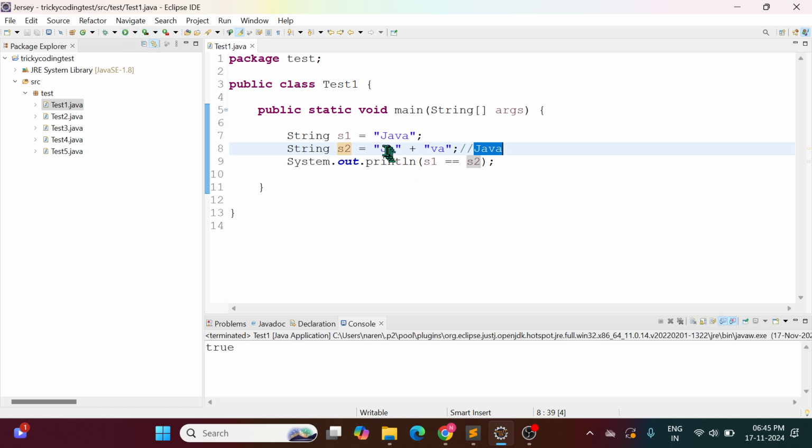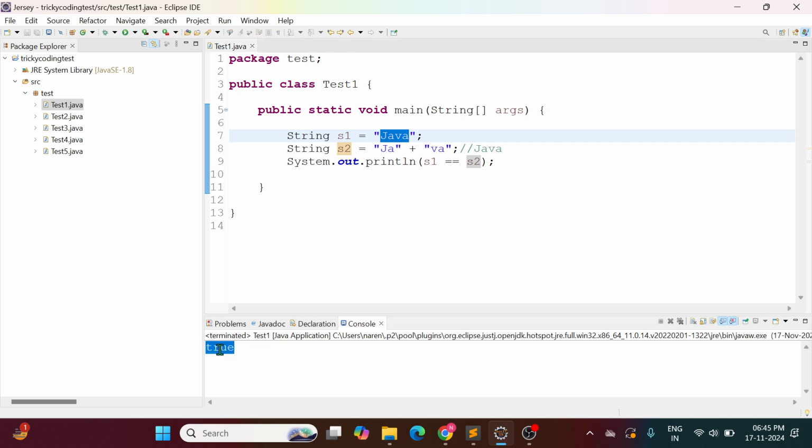Even though we wrote it like this, post concatenation the content is the same as s1, so it will point to the same location. That's why it is coming true. Let's go to the next question.